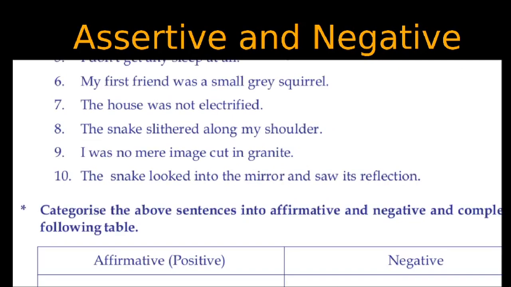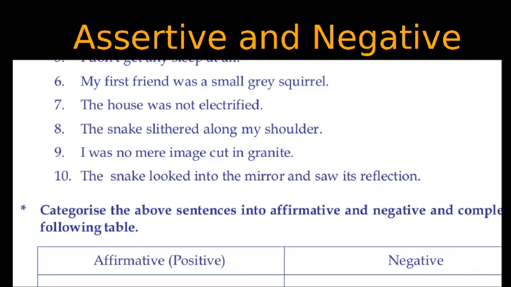My first friend was a small gray squirrel. The house was not electrified. The snake slithered along my shoulder. I was no mere image cut in granite. And the last one, the snake looked into the mirror and saw its reflection.